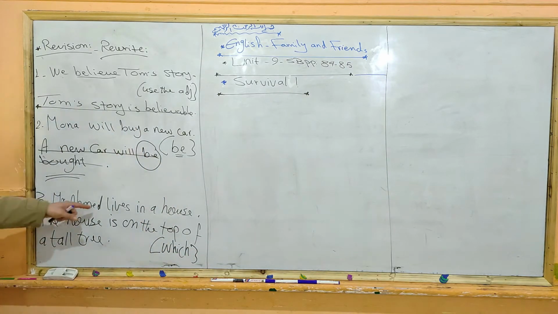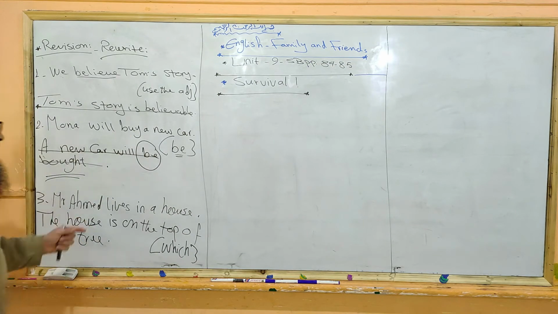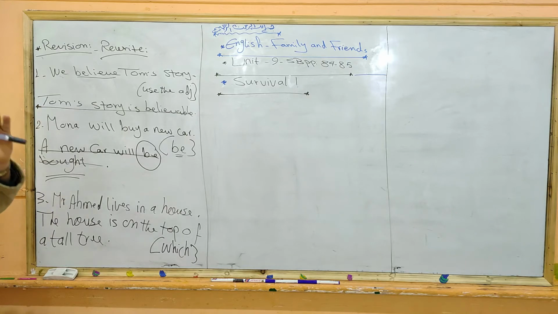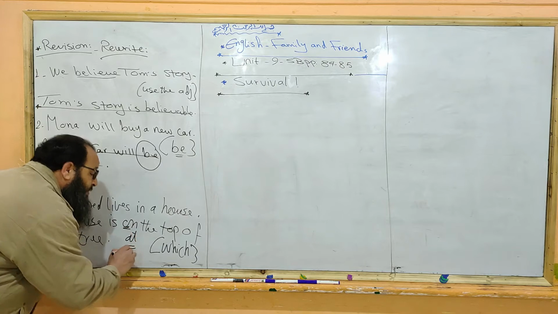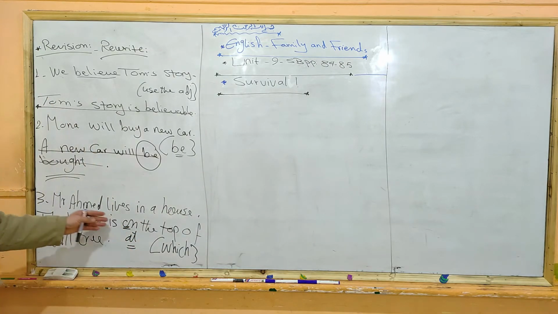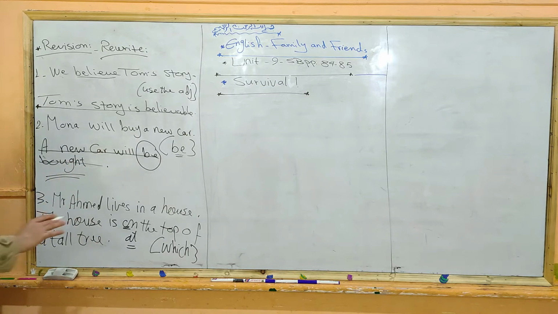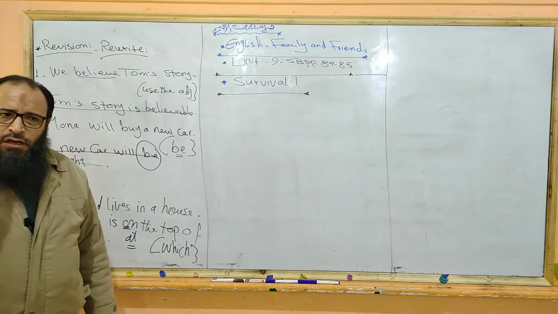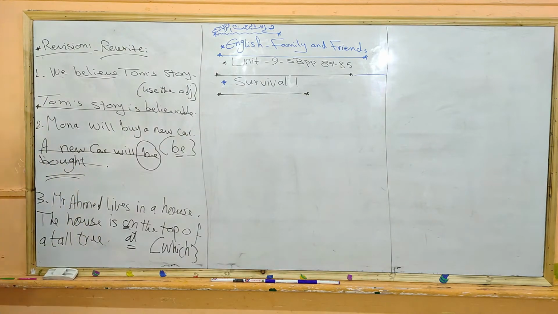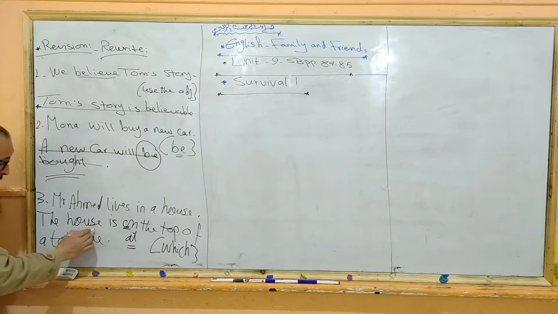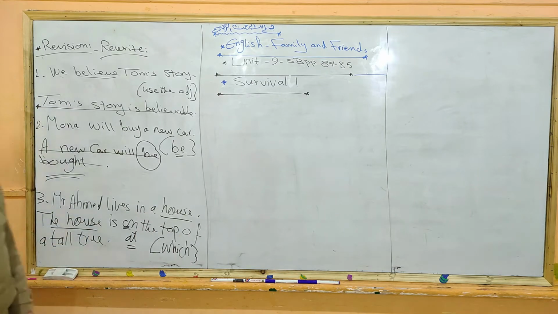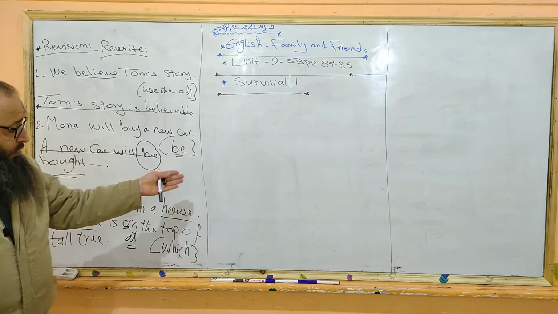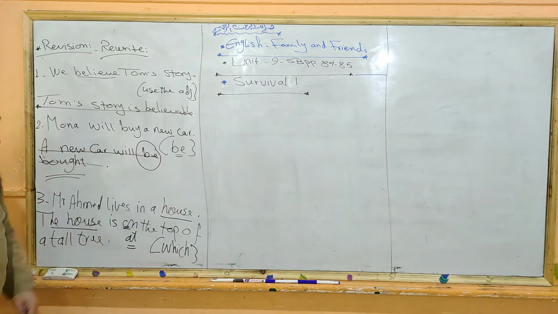All right. Mr. Ahmed lives in a house. The house is on or at the top of a tall tree. What are we going to do here? Look at the word which is repeated in the two sentences. The house, a house. Where does Mr. Ahmed live? He lives in a house. Where is this house? It's on or at the top of a tall tree.